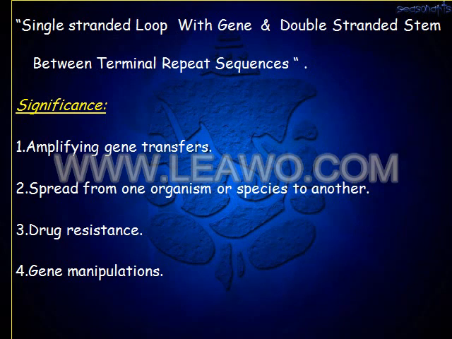So the structure of the transposome is a single stranded loop with the gene and a double stranded stem between the terminal repeat sequences. So what is the significance of transposomes? So first, they amplify the gene transfers. Second, they spread from one organism or species to other organisms, and they play a role in drug resistance. They play a role in gene manipulations. So these are some of the importance or significance of transposomes.